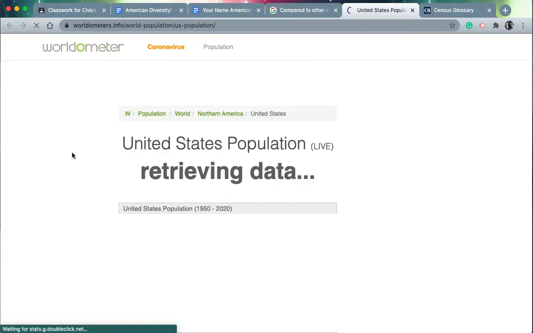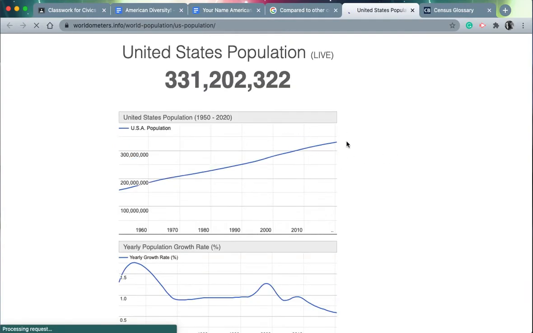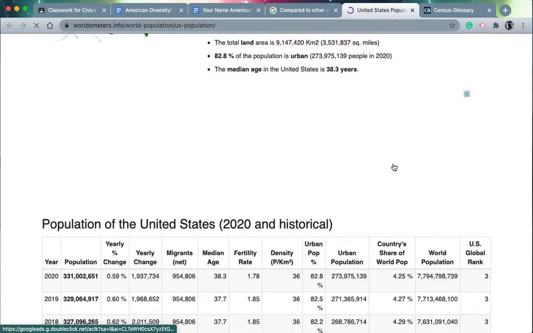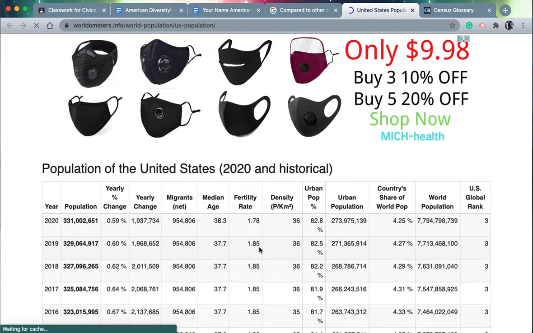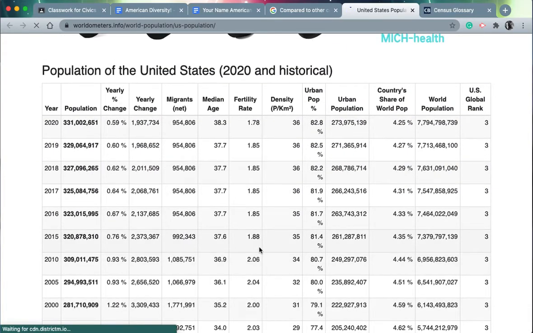Now, the source I also like to use for this question is just Google. Google's got great data. And there's a lot of different ways you can ask this question. Let's look at world population, U.S. population. You can also go to Wikipedia and rank it. So there's that data we saw from the United States. They're using Google as well. This gives you a bunch of information about the United States. We have different numbers. And here we see just more data, looking at the population of the United States throughout the years.